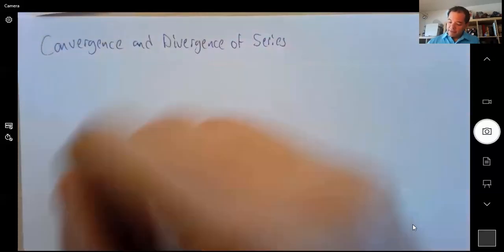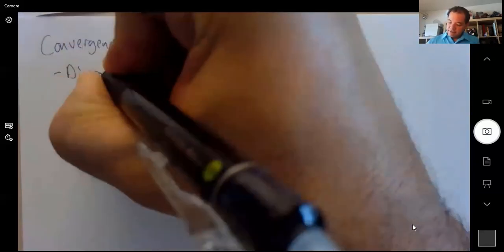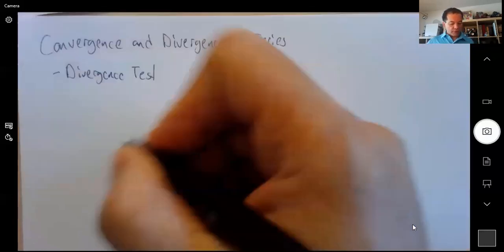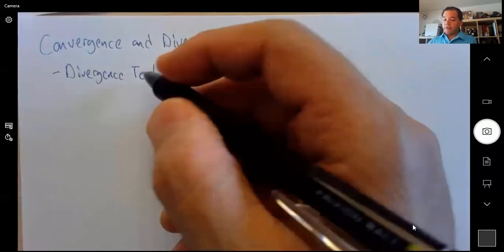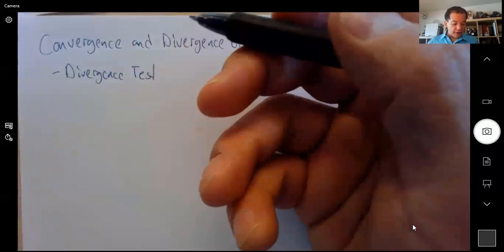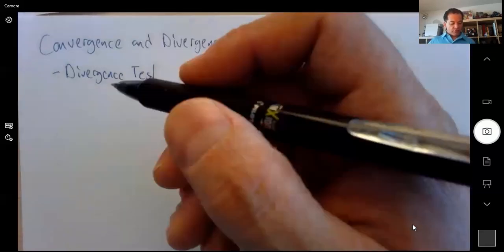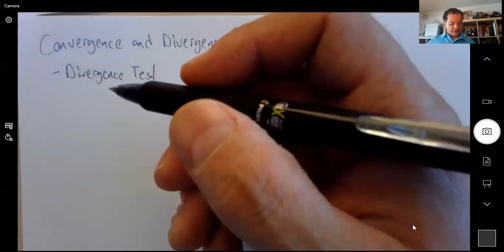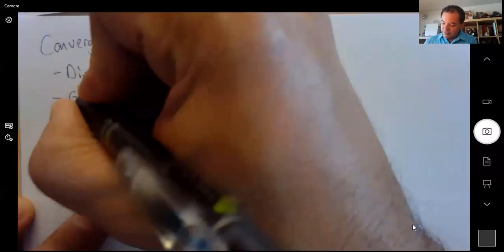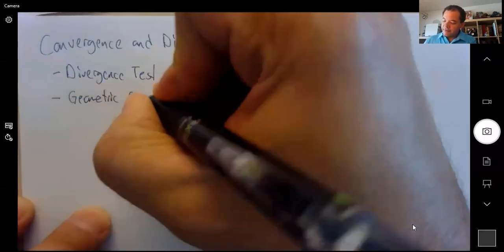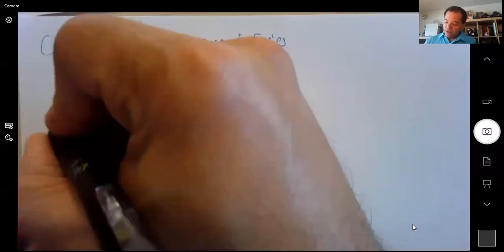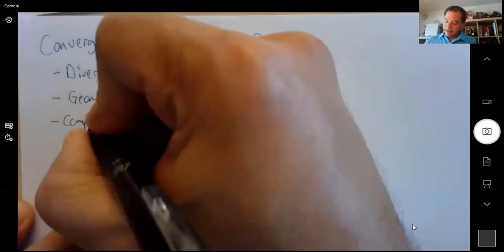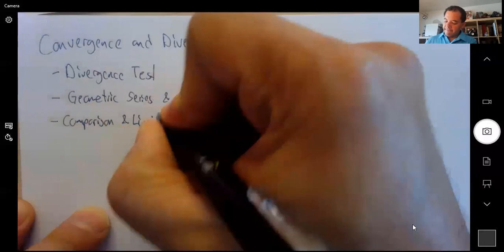Let's make a list. We have the divergence test. This works only if the series is divergent. Otherwise, it's not really that useful. I mean, it only works if the limit is not zero, right? If the limit is zero, then it turns out to be inconclusive, and then you don't really gain anything from this test. So that's one. Then we have our basic ones, so geometric series and p-series. These are like our building blocks, which are quite useful for comparison and limit comparison.